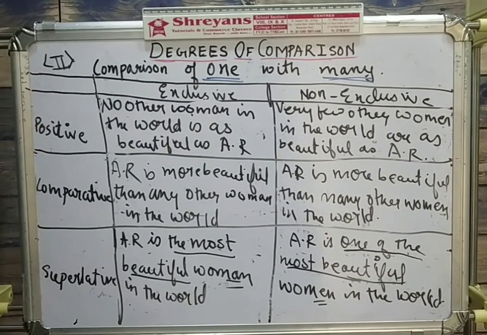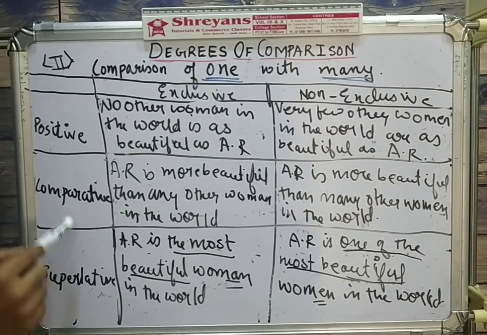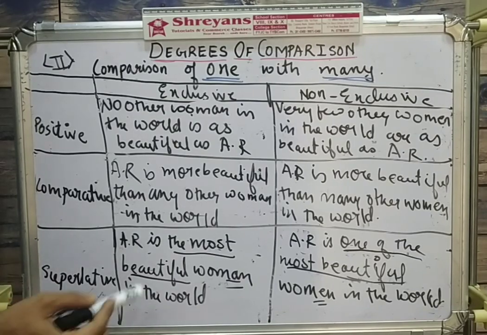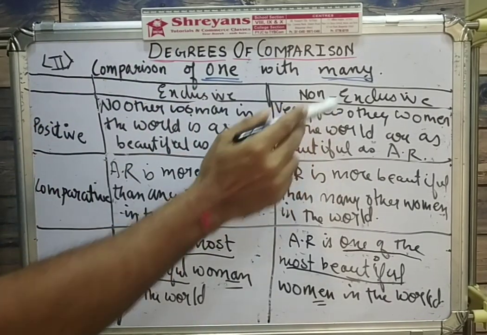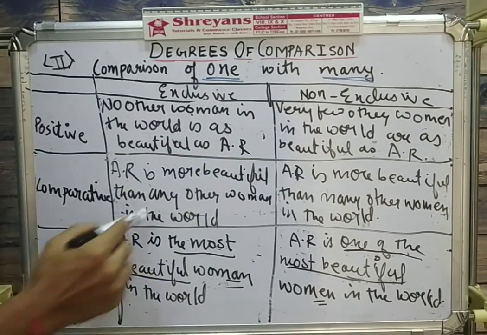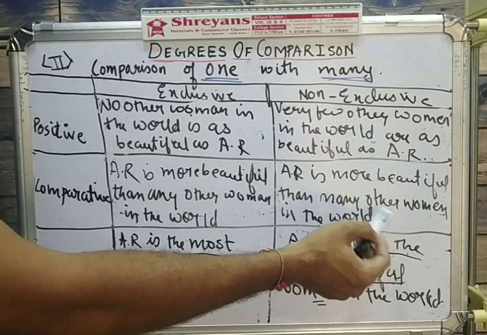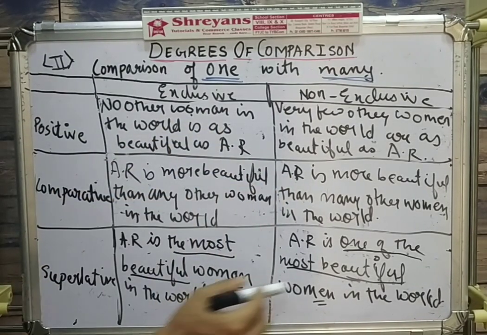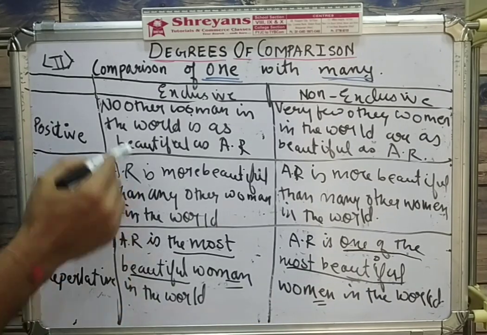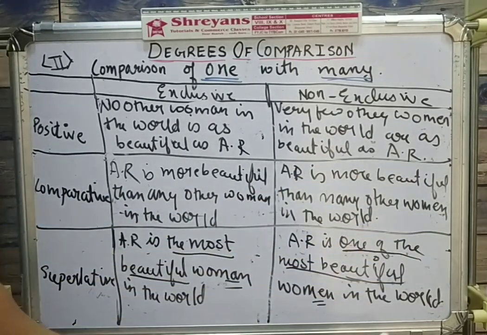So I hope by this time this is very clear. So when a comparison of one is made with many, all the 3 degrees are possible: positive, comparative and superlative. Again, the comparison can be made in two different forms: exclusive, non-exclusive. Exclusive and positive starts with no other. Non-exclusive and positive starts with very few other. Exclusive but comparative, so dash than के बाद क्या लिखना है? Any other. Non-exclusive and comparative, तो dash than के बाद क्या लिखना है? Many other or most other. Exclusive and superlative, तो the dash. Non-exclusive and superlative, तो one of the dash. And always remember here, after the, the nouns are in singular form, here the nouns are in plural form. So don't forget that.